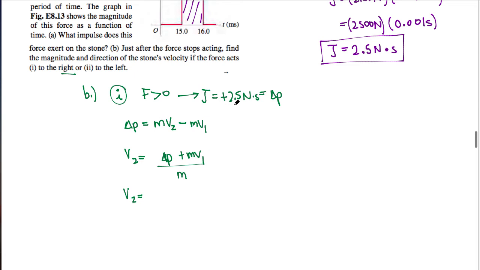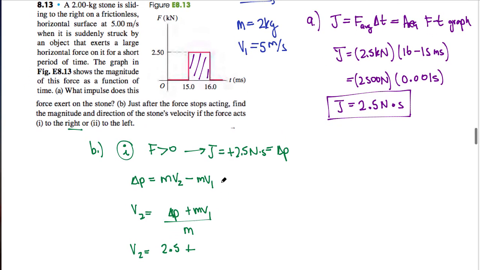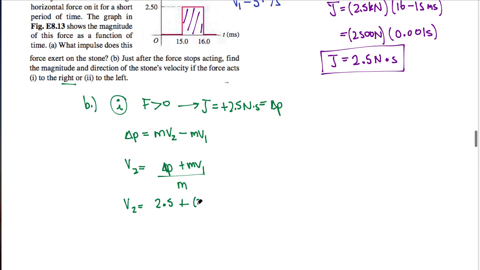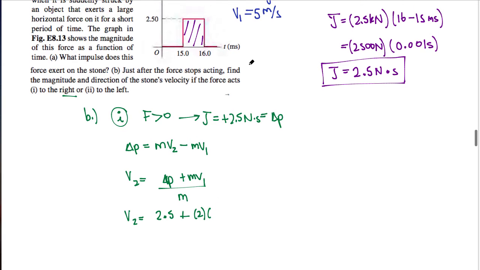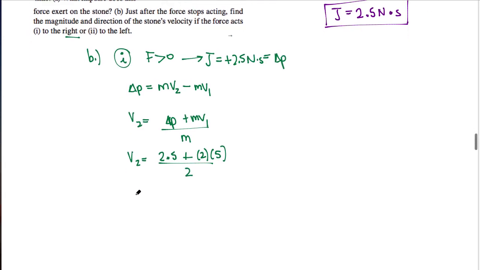So if the force acts to the right, our change in momentum is 2.5 Newton seconds, plus our 2 kilograms times our initial velocity of 5 meters per second, over our mass of 2 kilograms. So our final velocity for this case would be 6.25 meters per second. And then just to make sure there's no ambiguity in it, we'll say to the right.